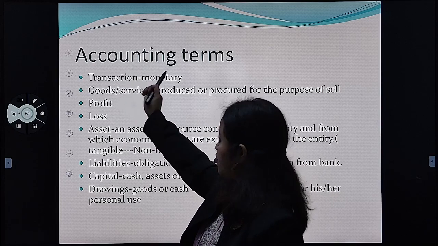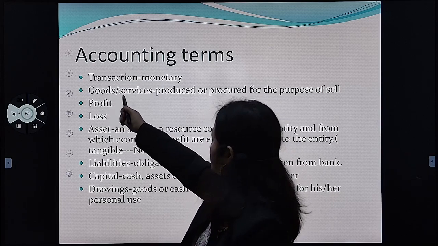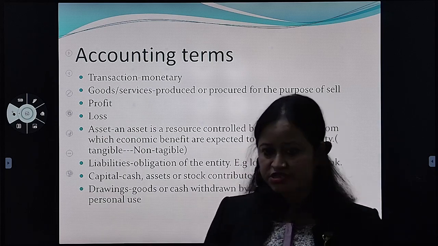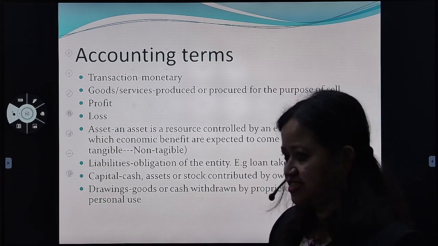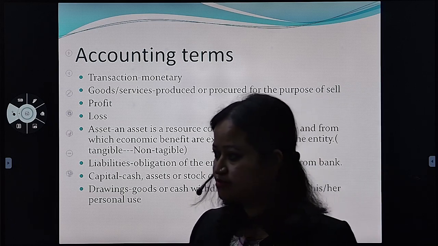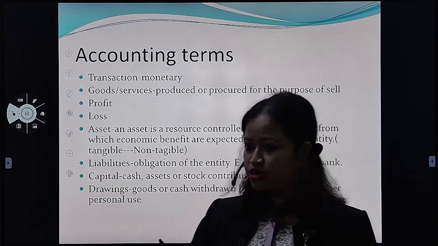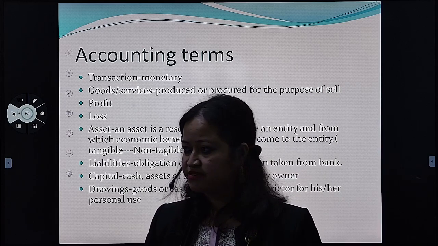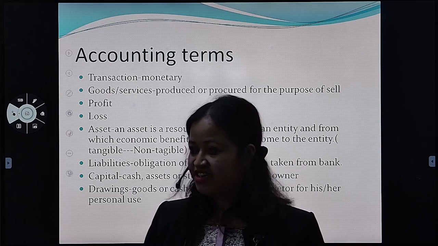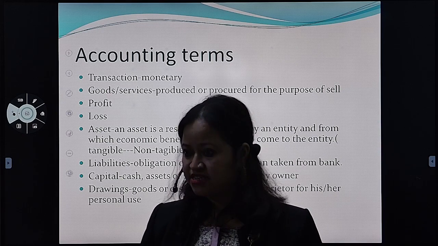Understood? Okay. Now, goods or services. This word we will be using in accounts. Can you give me one example of a good? Book, okay. Service? Teaching, banking, insurance, communication.